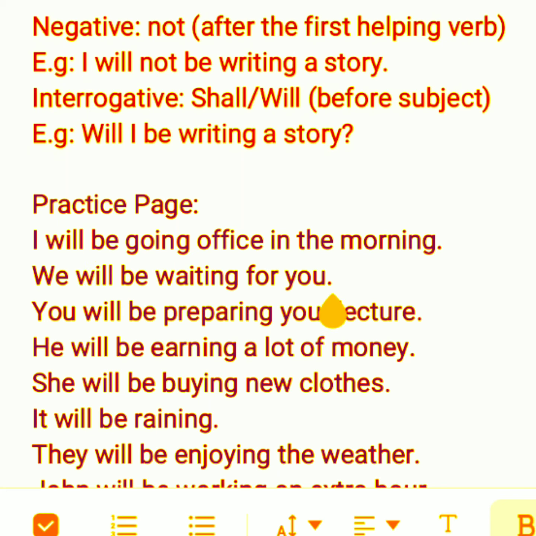This tense shows that the action will continue in future. You will be preparing your lecture. He will be earning a lot of money. Then she will be buying new clothes. It will be raining. They will be enjoying the weather. John will be working an extra hour. John and Jane will be going on a trip.